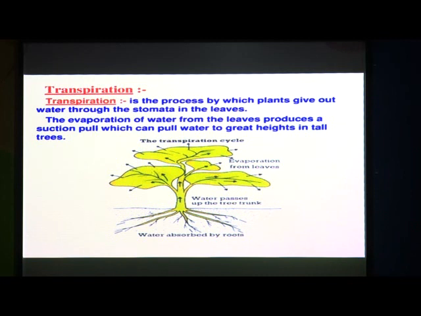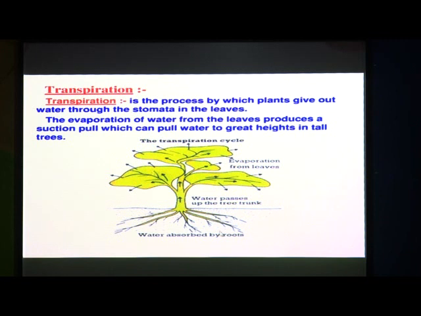The evaporation of water from the leaves produces a suction pull which can pull water to great heights in tall trees. So what happens here, whenever there are tall trees, evaporation of water from the leaves produces a suction pull which pulls water to great heights. Here the structure of the plant shows evaporation from the leaves, and that is the transpiration cycle. So water passes up the tree trunk.